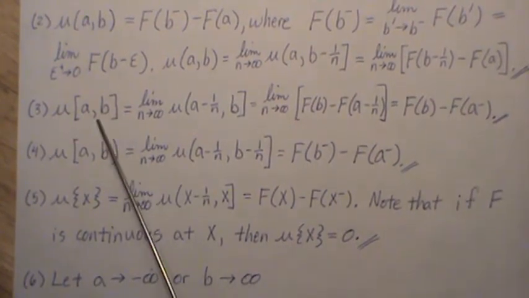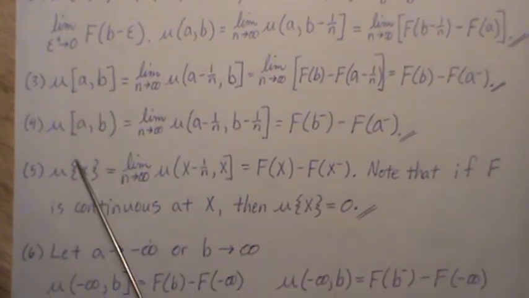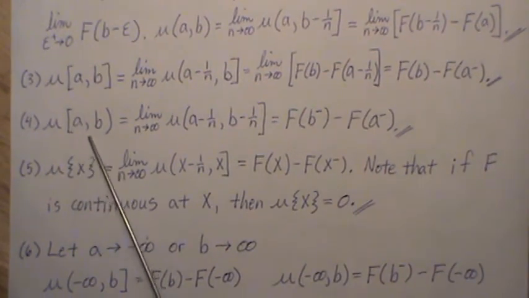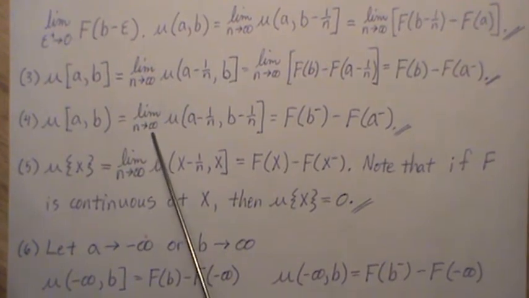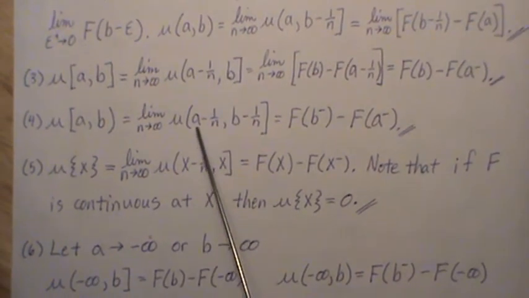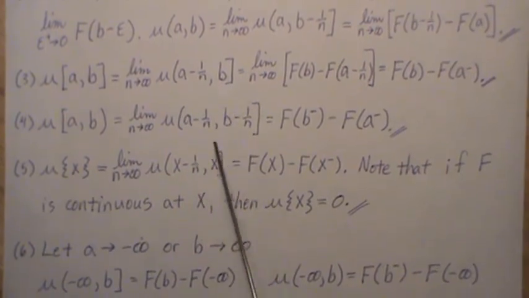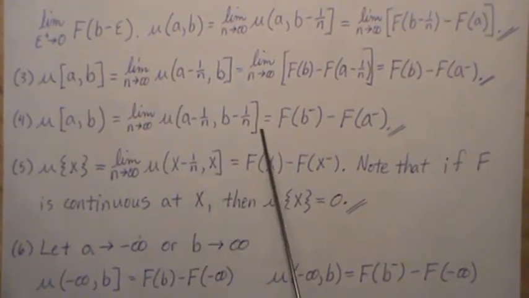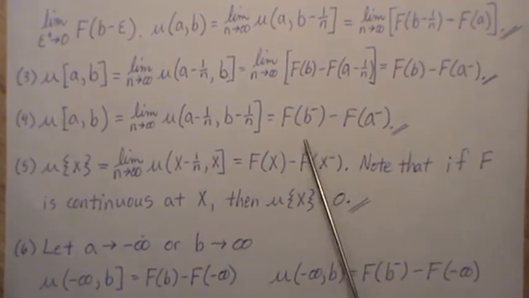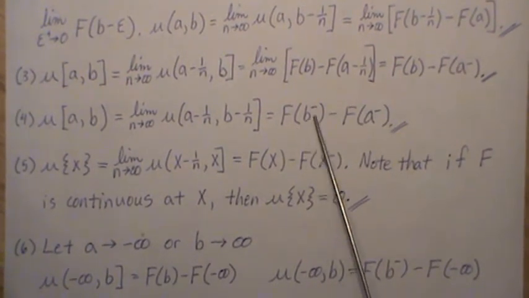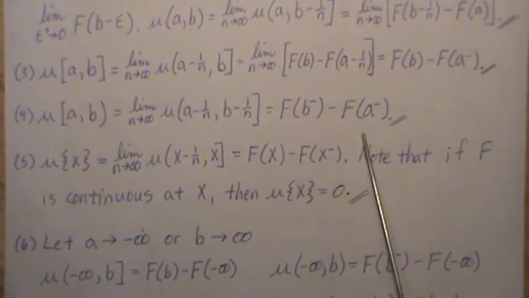So that's what this is equal to. Now, mu of [a, b), where it's closed and open, is going to be the limit of mu of (a minus 1/n, b minus 1/n]. This limits to this, but using Lebesgue-Stieltjes measure, it is f of b minus minus f of a minus.